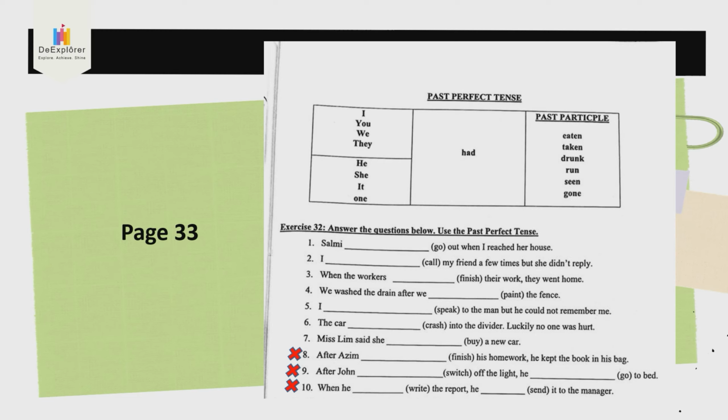For example, number 1, what is the past participle for go? Salmi had gone. Yes, Salmi had gone out when I reached her house. 就是 Salmi 已经出去了。当我去到她的家的时候 Salmi 已经出去了。So it is a past action. Why past action? See the word reached. Reached is a past tense, 所以这边是要 past had gone. So try number 1 to number 7 on your own.